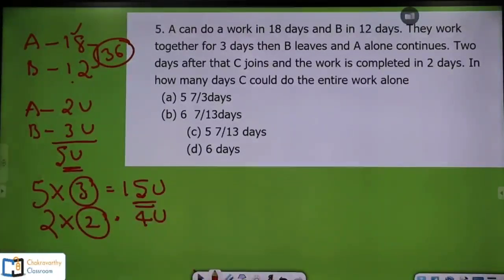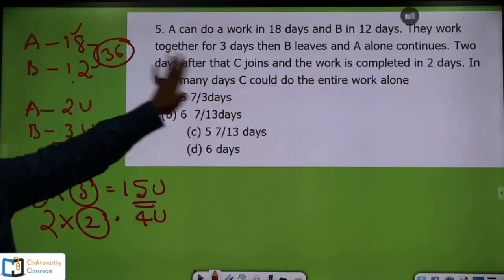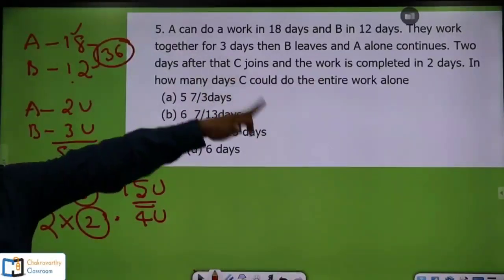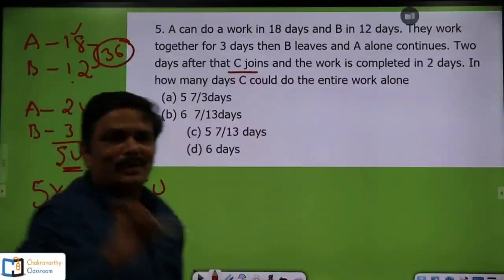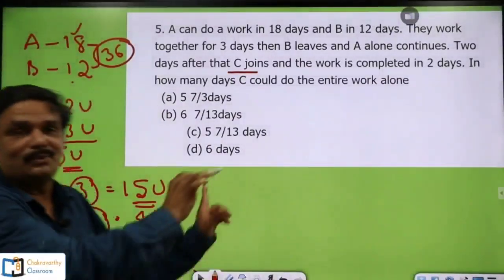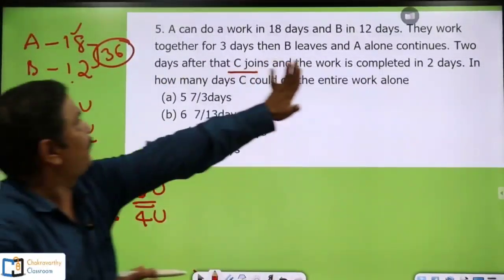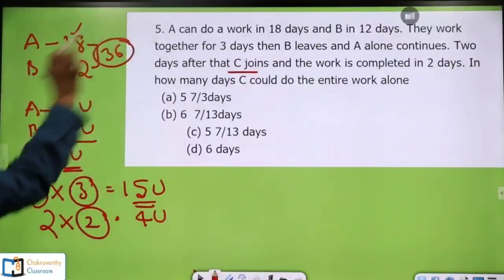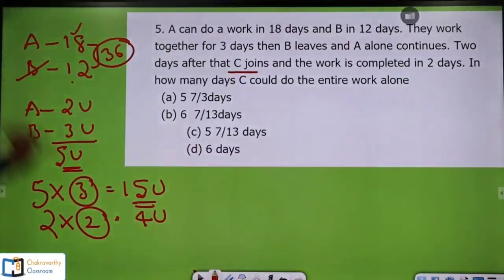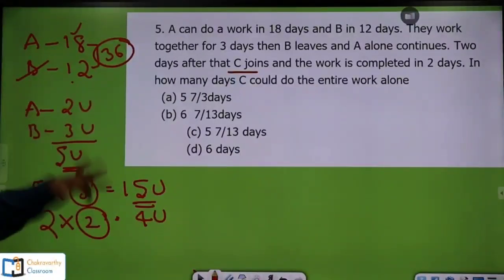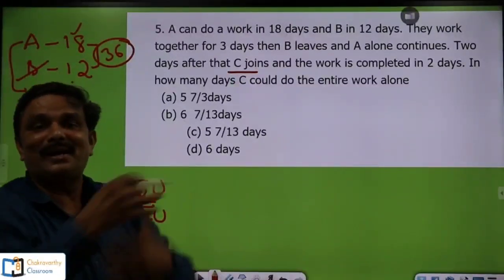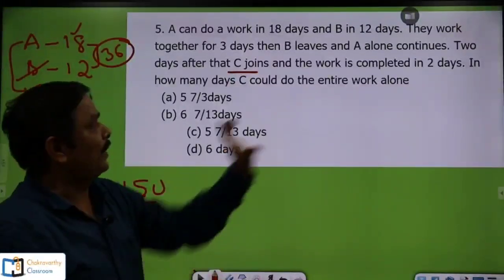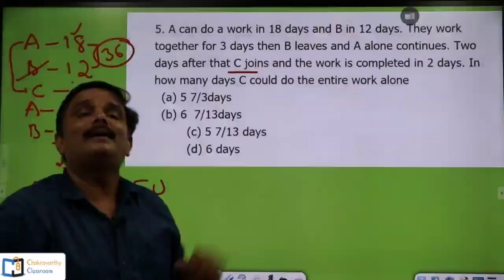Next, how they have given? They work for 3 days. Then B left, A alone continues. Then after 2 days, C joins. Don't get confused here, students. Some students may get confused. First A and B together started, B left. A continued for 2 days. Now A is joined by C. I don't know the capacity of C. Of course, I need to find out the capacity of C on a daily basis, so that I can find out in how many days C can complete the entire work.